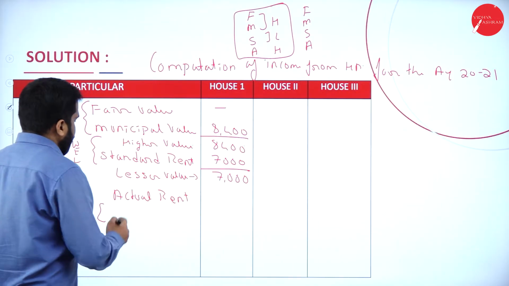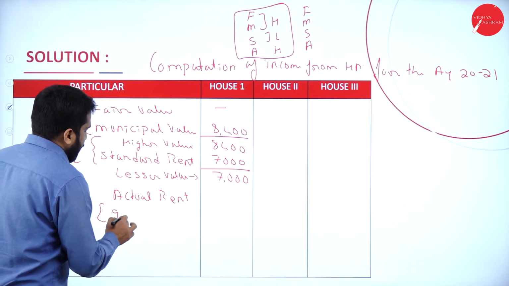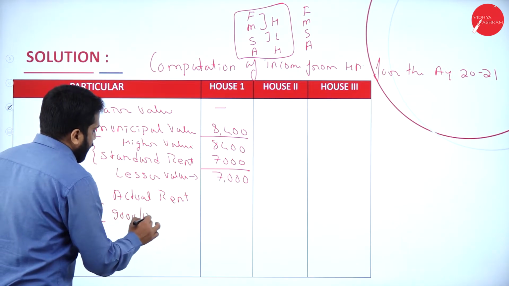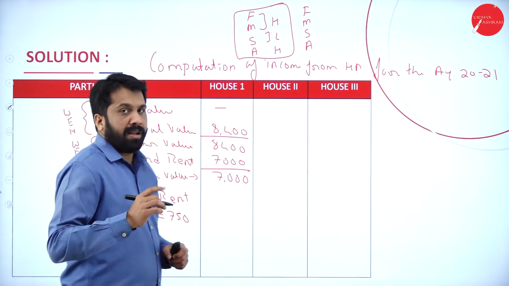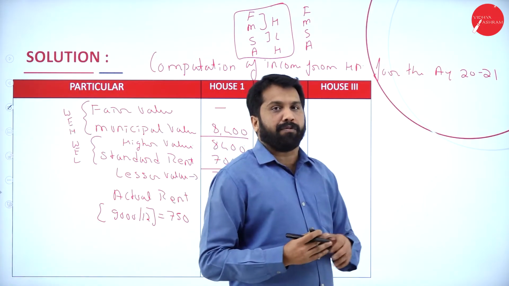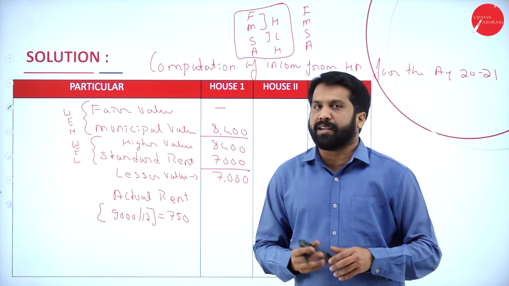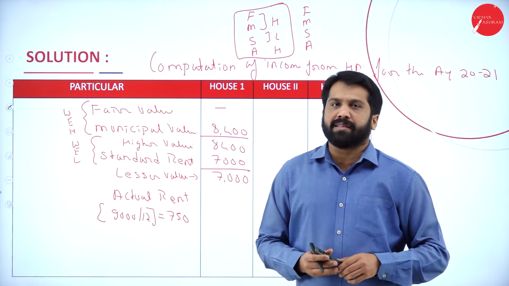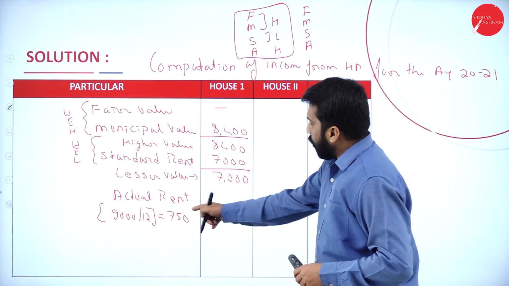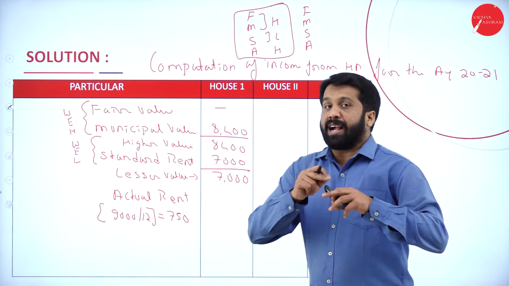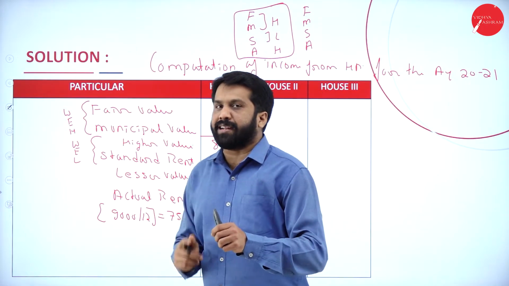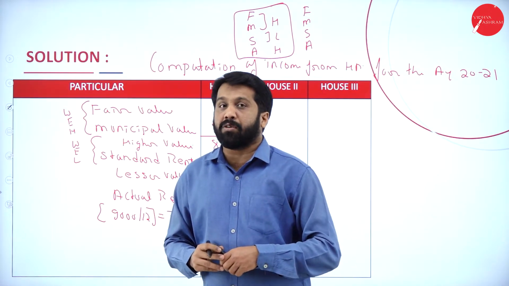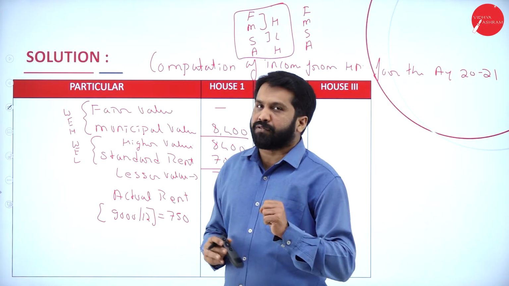So here what happens? 9,000 divided by 12. What is per month? It is 750. 9,000 per annum, for 12 months, the actual rent has to be received. But how much for 1 month? 9,000 divided by 12 months, you will get 750 rupees rent per month. The tenant was paying 750.